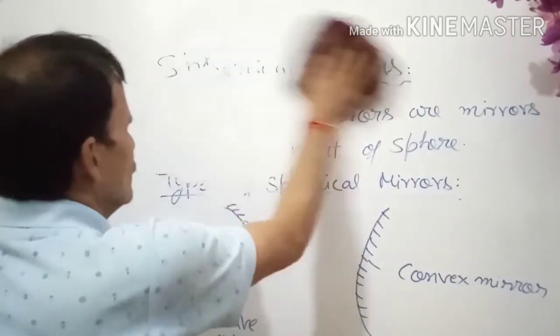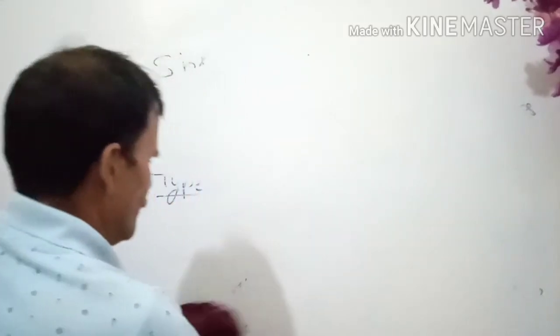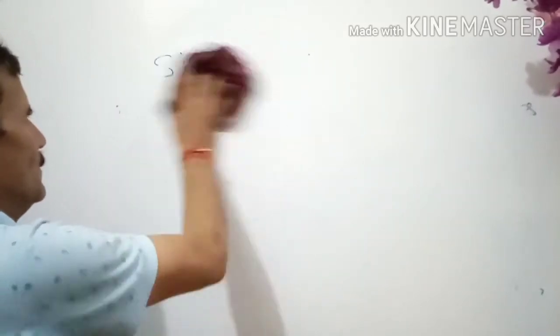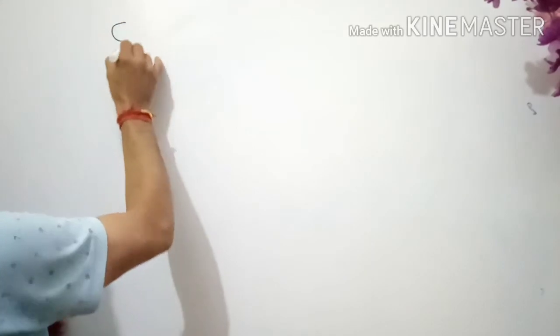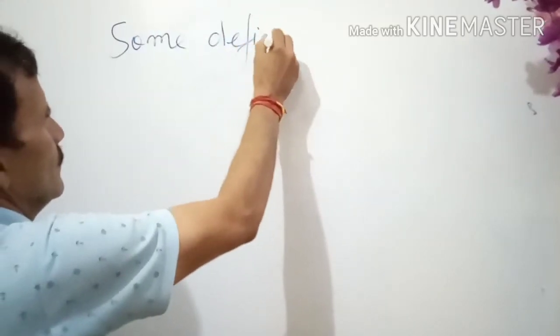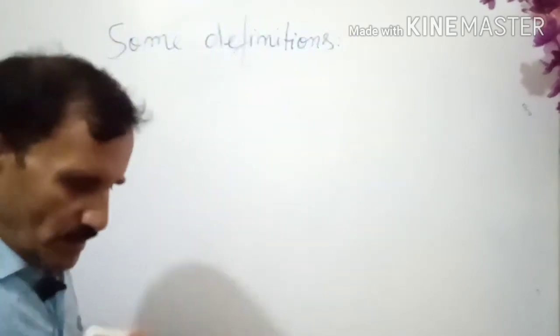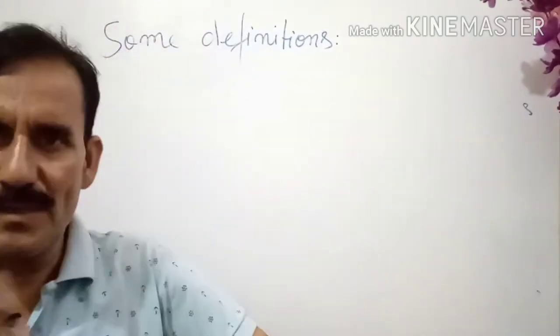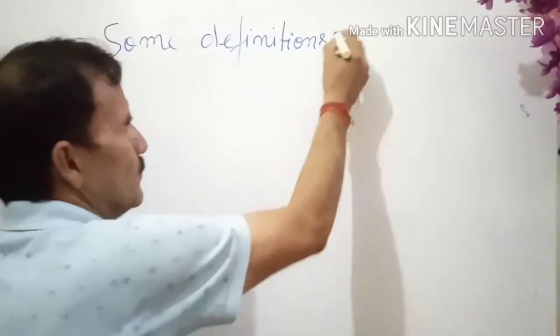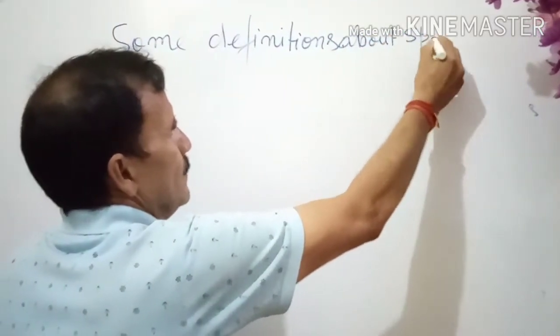Now come to a few definitions. We are going to study some definitions about spherical mirrors.